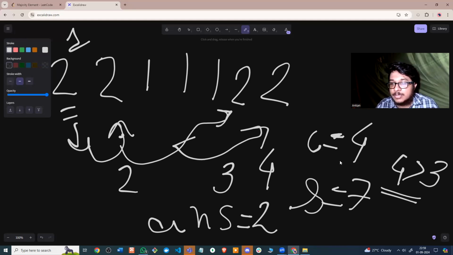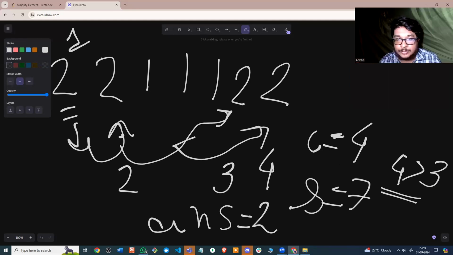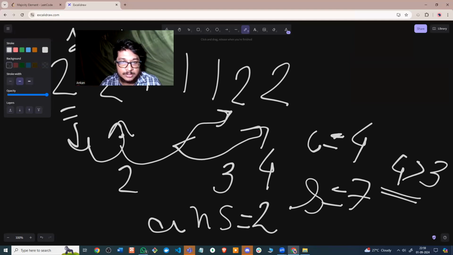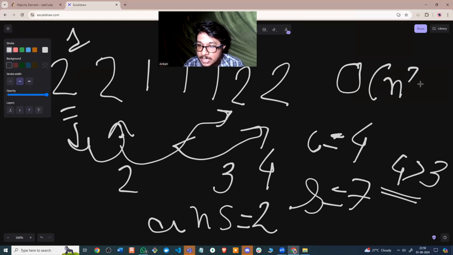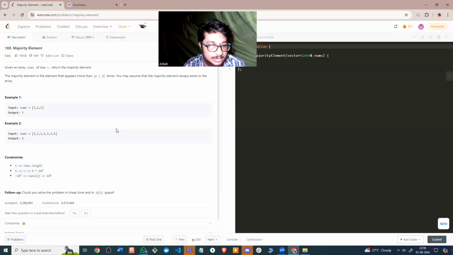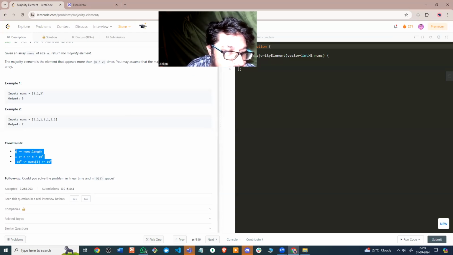Now tell me what the time complexity of this approach is. Since we are using two loops, it will be O of n square, where n is the size of the array or vector. So that will be our simple approach. Obviously, the interviewer won't be happy if you're in an interview, as this is not the most optimal solution. You can check out the constraints here, and if you look at them, this won't work.